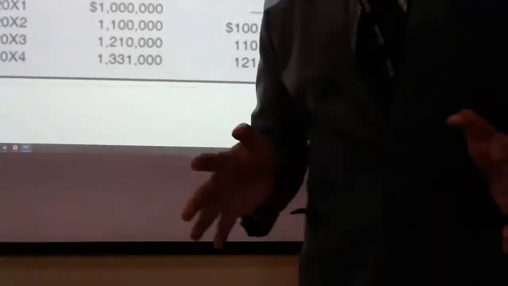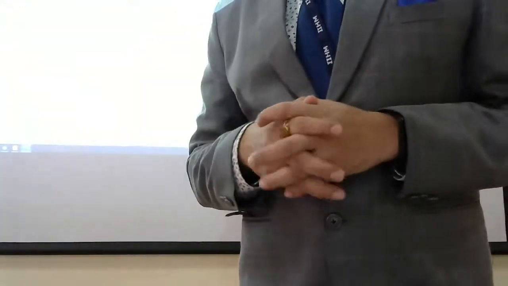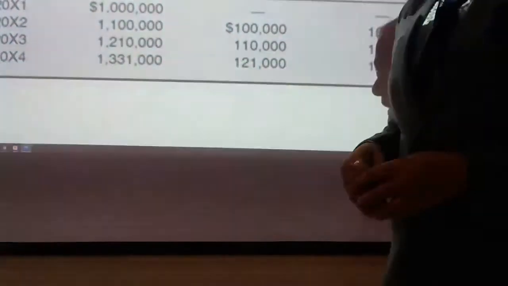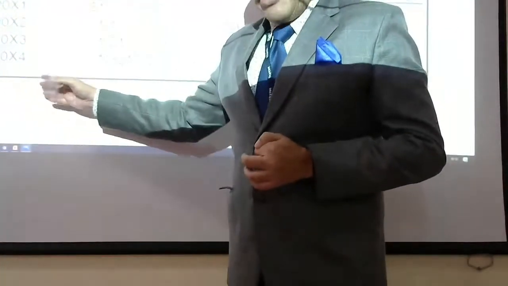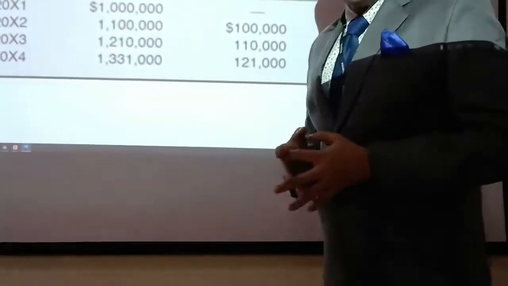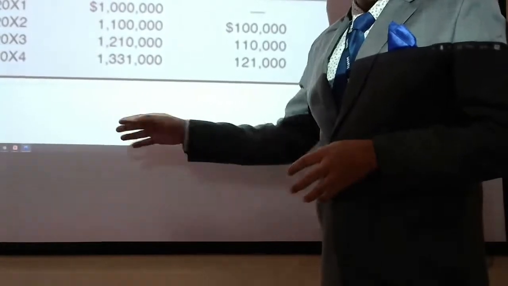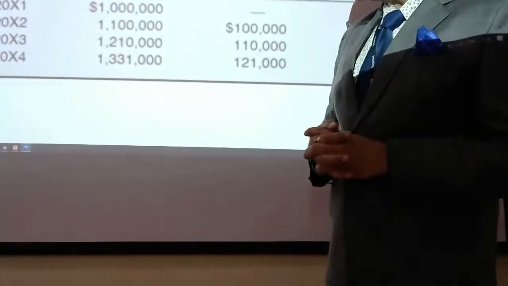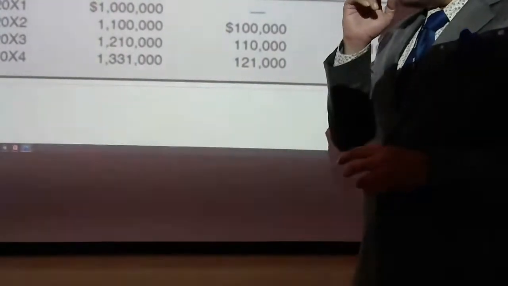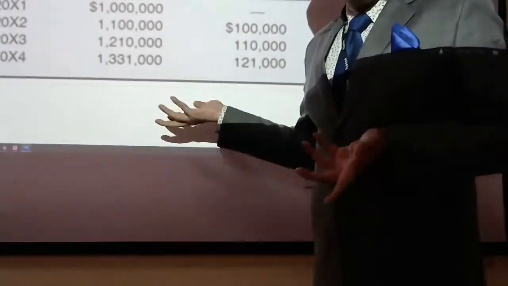So if I have to do a historical analysis and project a revenue, I will say that for the next year, 20x5, there will be a 10% increase on 13 lakh 31,000. So 10% of 13 lakh 31,000 is 1,33,100.